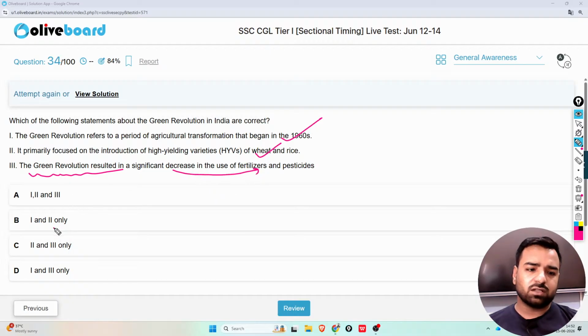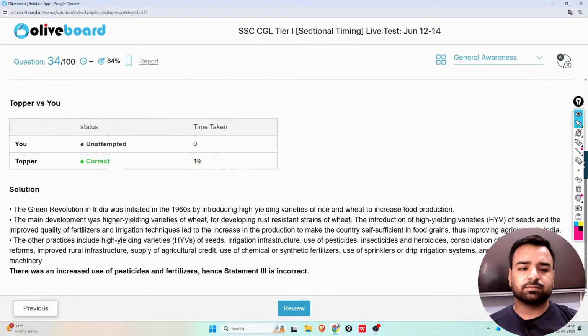Now guys, obviously statements 1 and 2 are correct, but we need to understand the third part also. See the other practices included high yielding varieties of seeds, irrigation infrastructure, use of pesticides, insecticides and herbicides, consolidation of holdings, land reforms, improved rural infrastructure, supply of agriculture credit, use of chemical or synthetic fertilizers, use of sprinklers, drip irrigation systems, and use of advanced machinery.